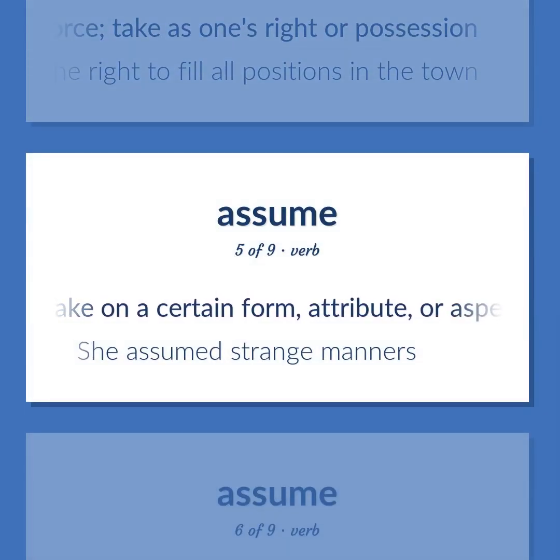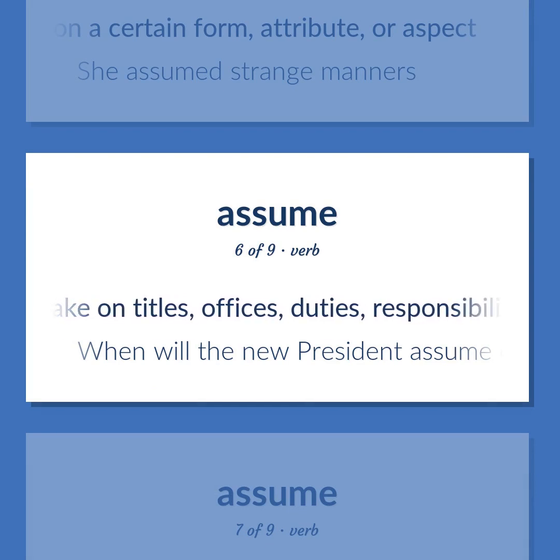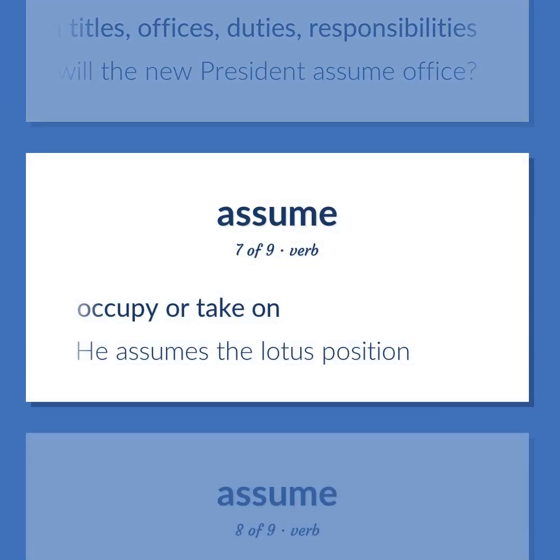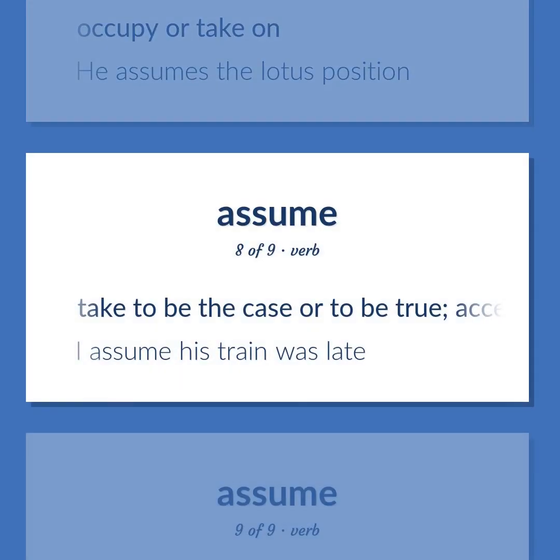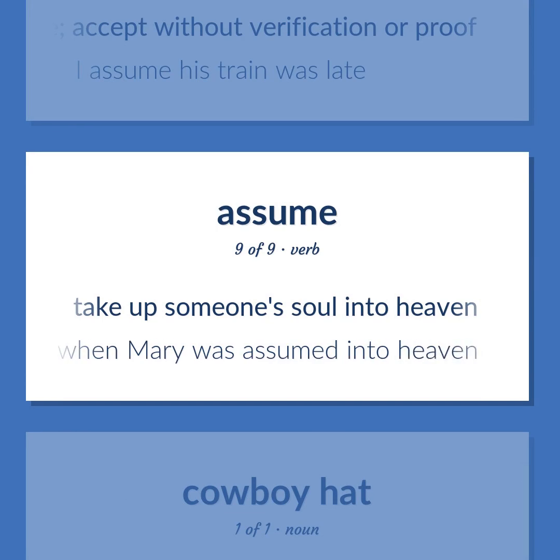Take on a certain form, attribute, or aspect. She assumed strange manners. Take on titles, offices, duties, responsibilities. When will the new president assume office? Occupy or take on. He assumes the lotus position. Take to be the case or to be true, except without verification or proof. I assume his train was late. Take up someone's soul into heaven. This is the day when Mary was assumed into heaven.